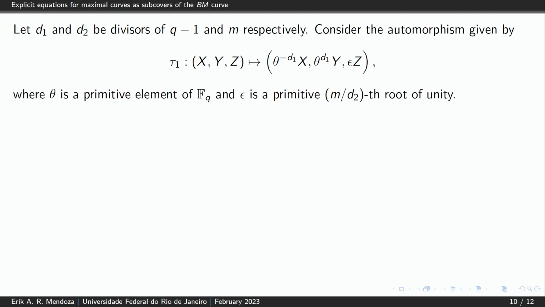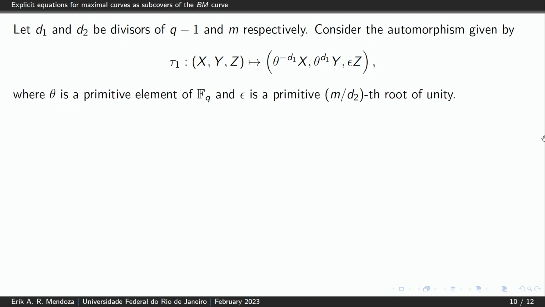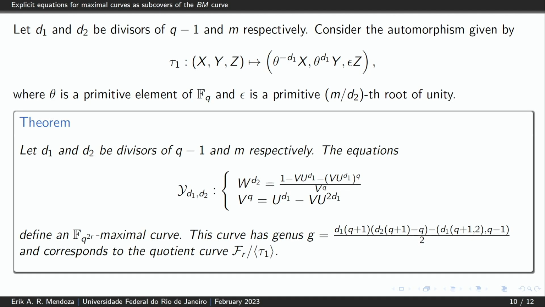Okay? The subgroup generated by these automorphisms is a subgroup not considered before, and therefore for this subgroup, we obtain new families of quotient curves. These families of quotient curves are given in the following theorem.